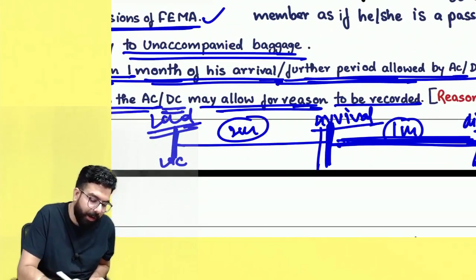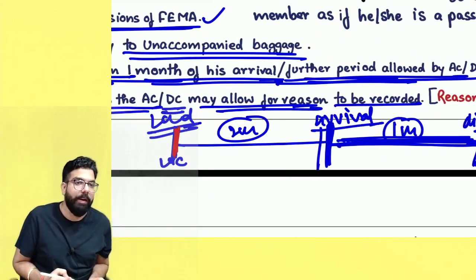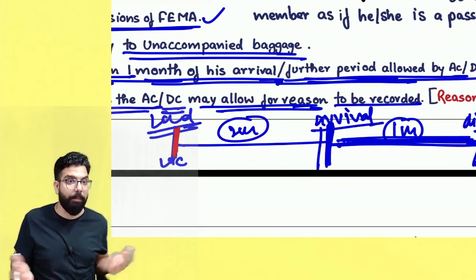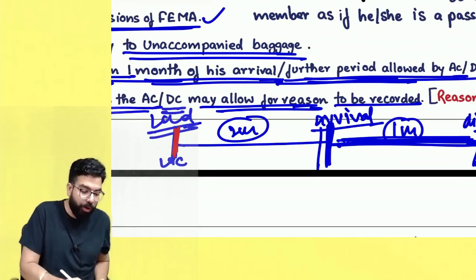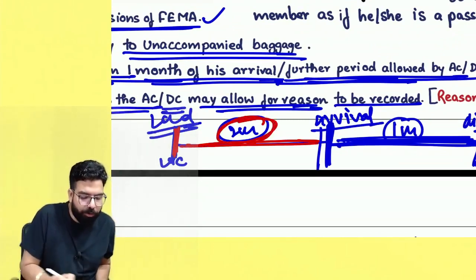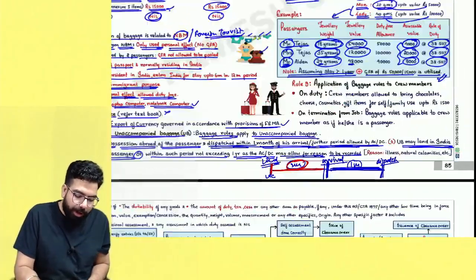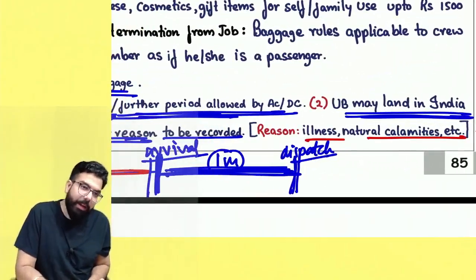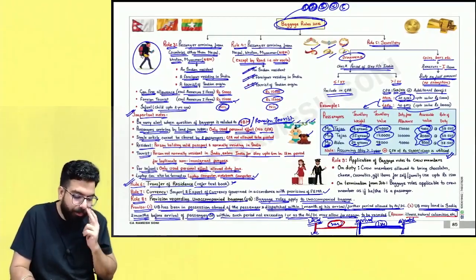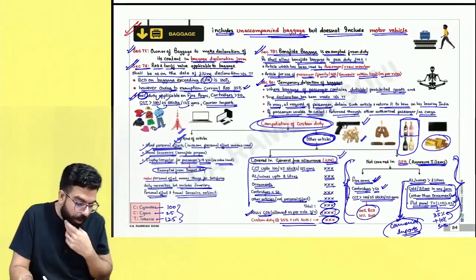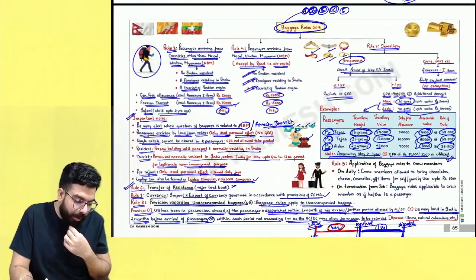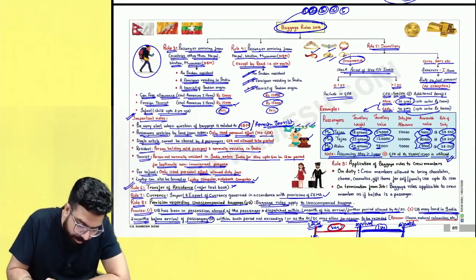For example, Priyanka Chopra's suitcase landed, but she could not come, might be she fell sick, might be a pandemic came and hence she could not come. So this 2 months period can also be extended up to 1 year for reasons to be recorded, like illness, natural calamity, etc. This baggage chapter, the baggage rules chapter, from the exam point of view.